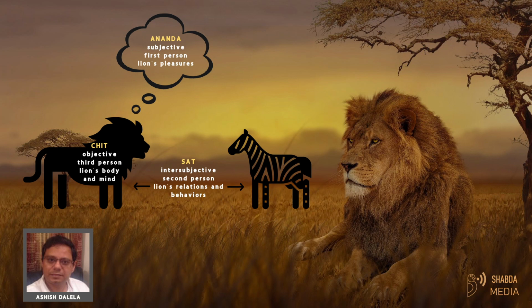So we're talking about three different ways we can define a species, not just by the body. And beyond the subjective, intersubjective, and objective realities is the soul perceiving these realities. In grammar, we use the terms first person, second person, and third person to express these ideas.